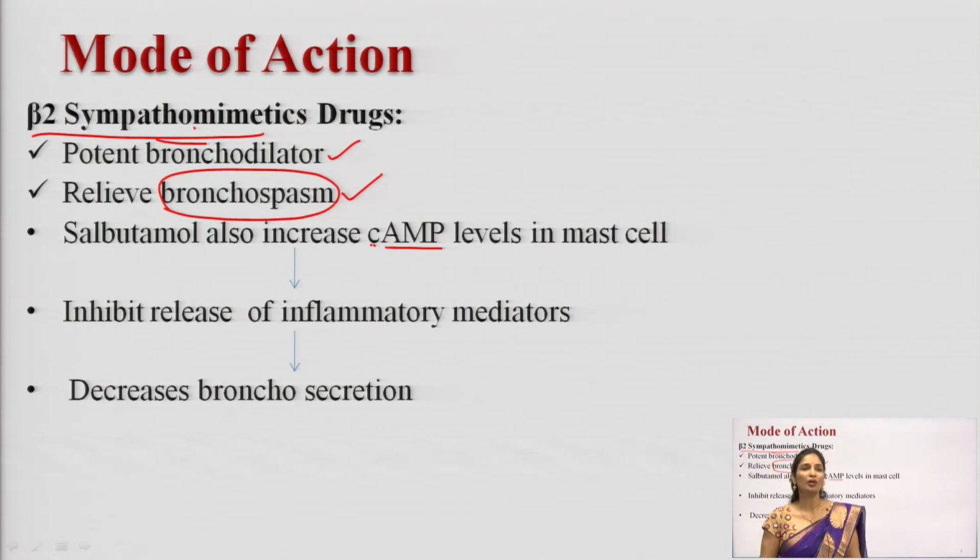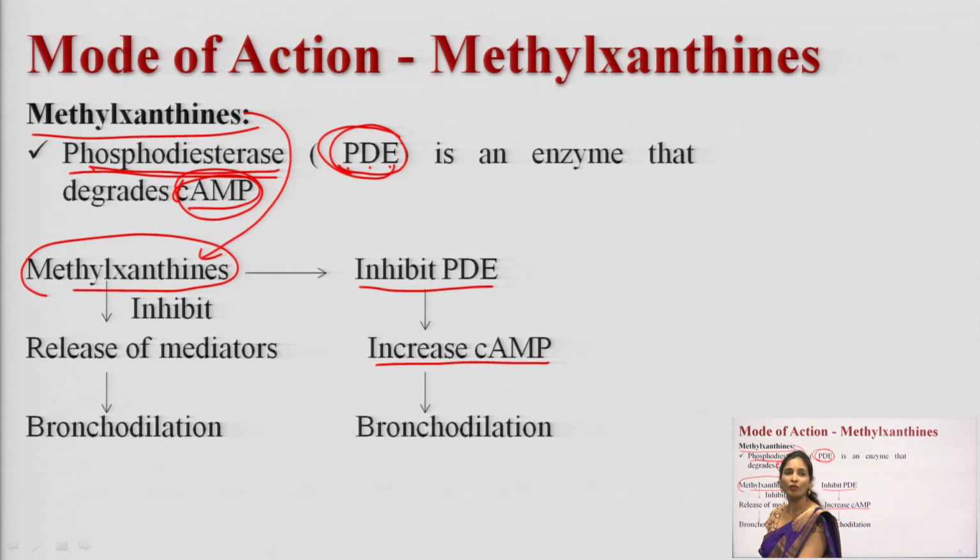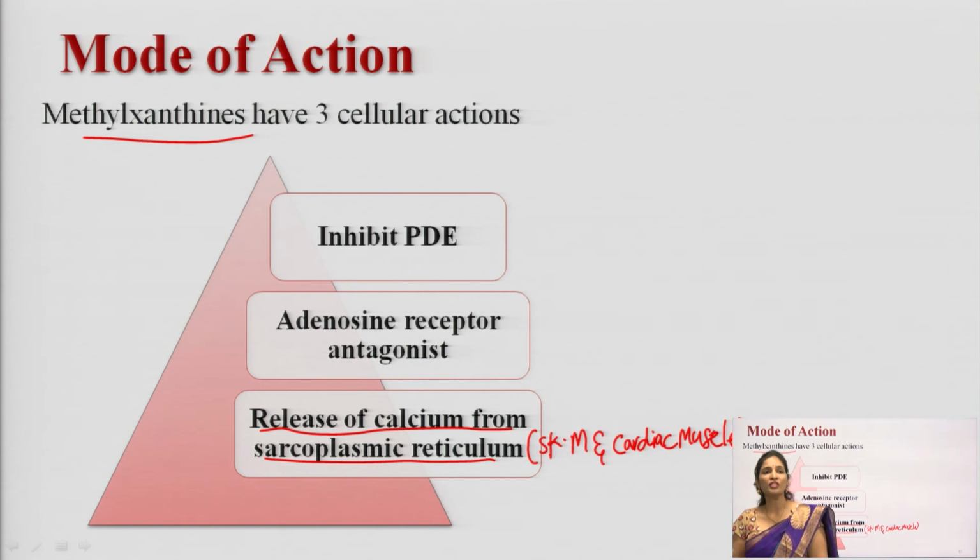And now we will move to the mode of action one by one. First I discussed the beta 2 sympathomimetic drugs. Beta 2 sympathomimetic drugs increase the cyclic AMP levels. And what about the methylxanthines? The methylxanthines inhibit the enzyme PDE. By inhibiting this enzyme, they increase the cyclic AMP levels, and finally you can see the bronchodilation. And next, they have 3 cellular effects.